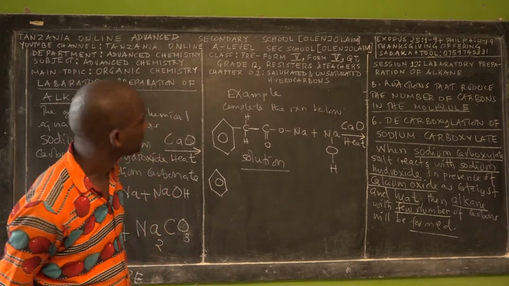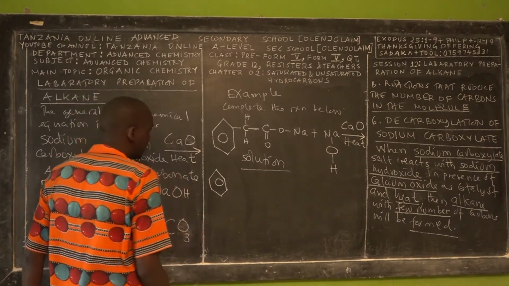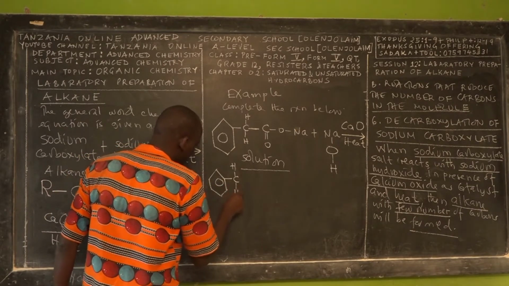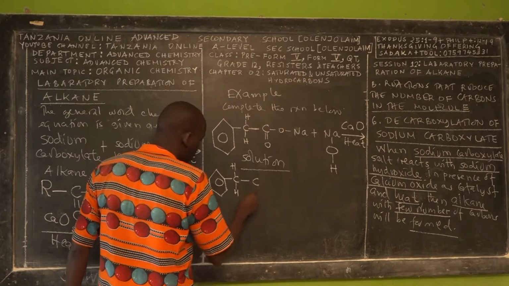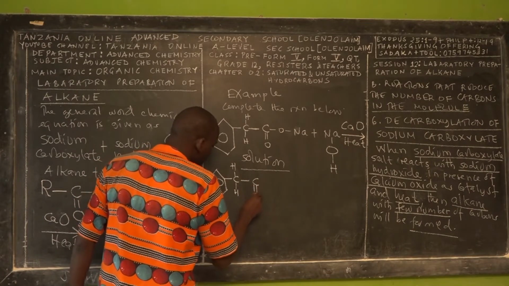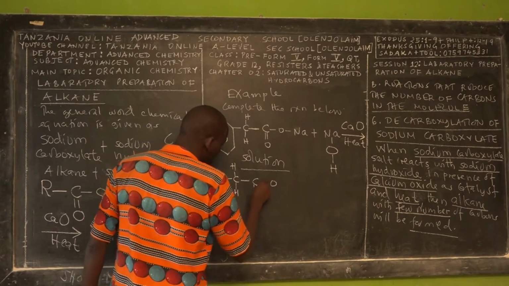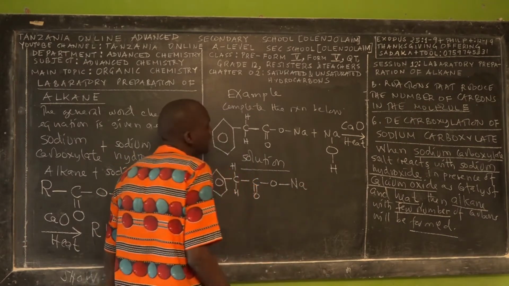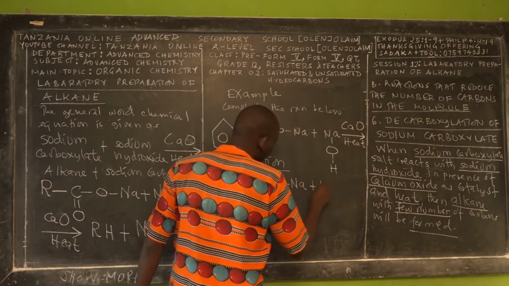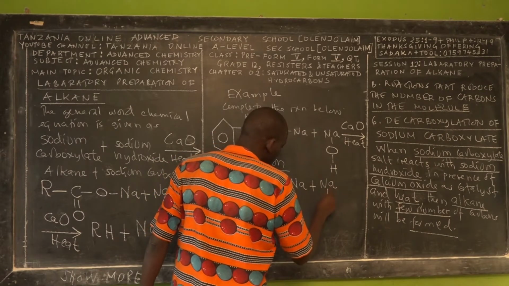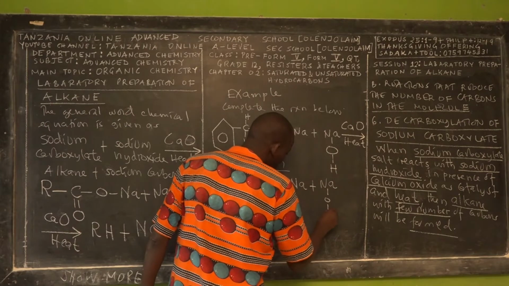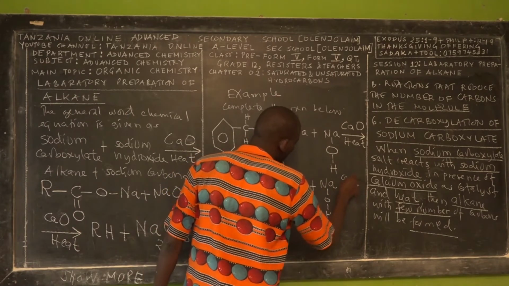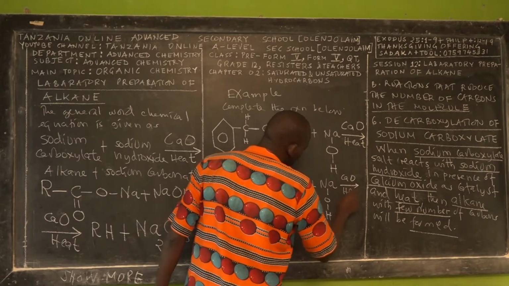Okay, so in this case we have hydrogen here, hydrogen here, a double bond with oxygen, then a single bond with oxygen, then a single bond with sodium, plus sodium, oxygen, hydrogen, under the presence of calcium oxide and heat.